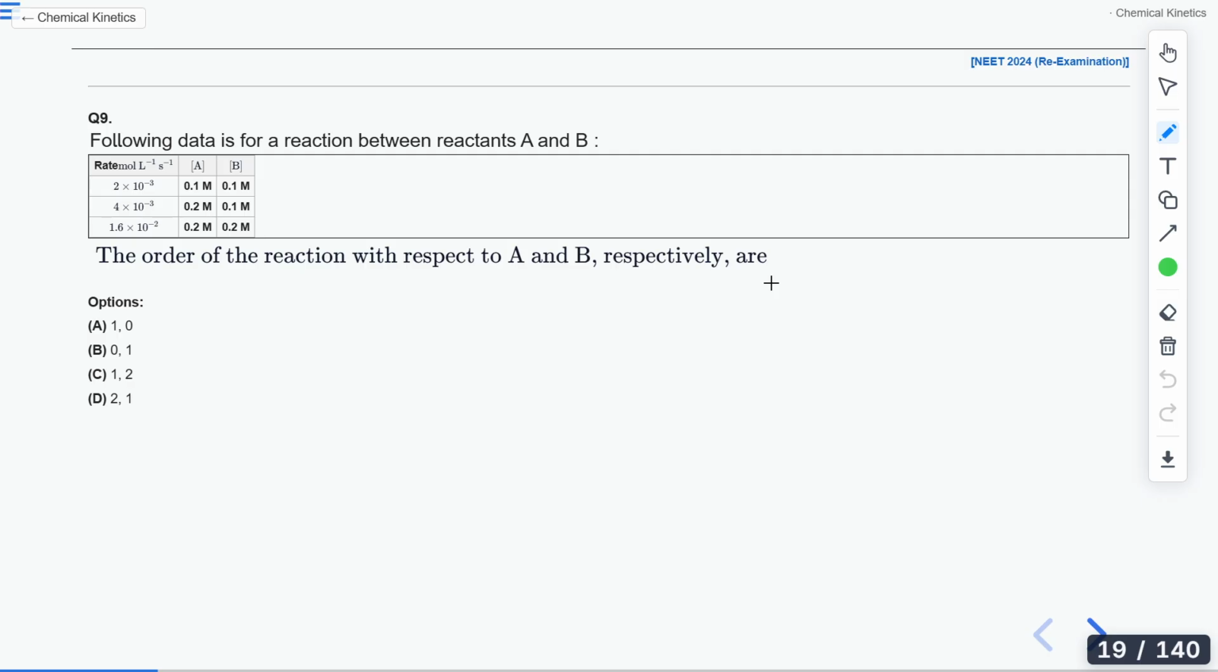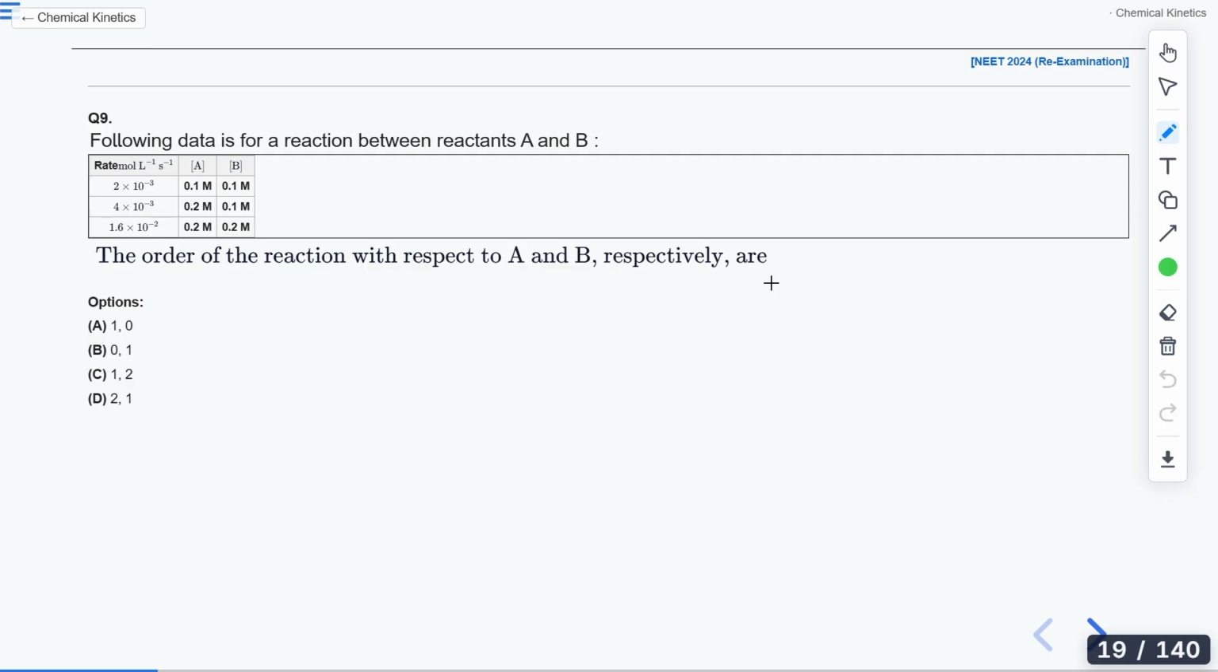Now, if I double the concentration of A, if I take 0.2 M, then the rate of the reaction becomes 4 times. I am not playing with B. B is as it is. I am only doubling the concentration of A. Then I see that the rate of reaction is also doubled.